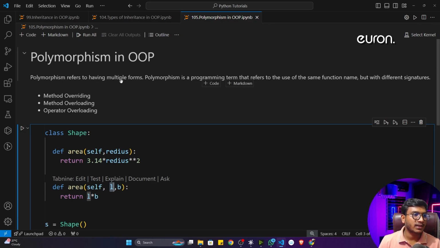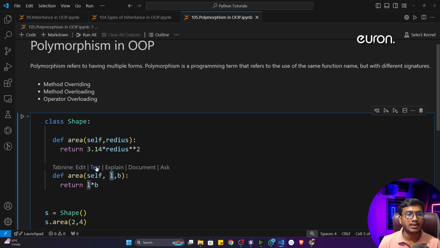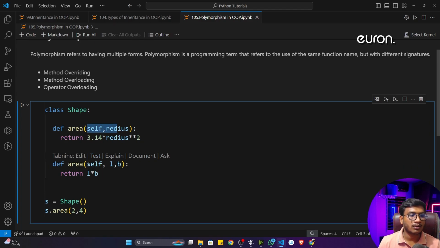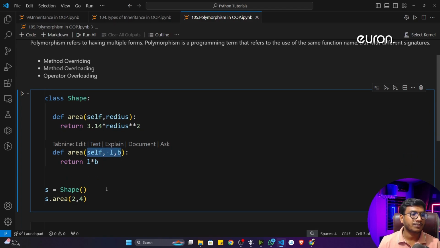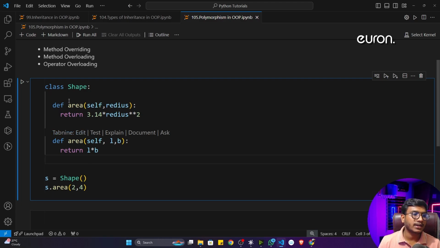Now I think this definition is clear. Polymorphism refers to having multiple forms. That means you are having multiple forms of a function. Polymorphism is a programming term that refers to the use of the same function name, but with a different signature. So here the function's working mechanism is different. Okay, this is the idea. Based on the input, it will decide whether it has to run this function or that function. Whenever I give only one input, that means the radius, this function will be executed. And if I give two inputs, A and B, then this function will be executed.